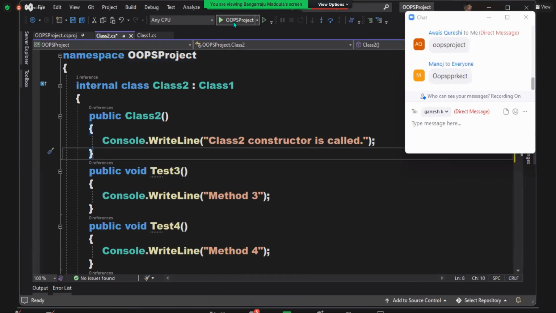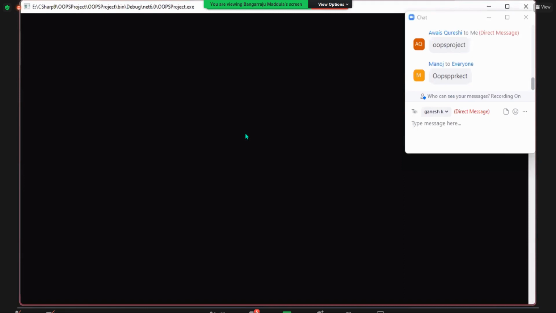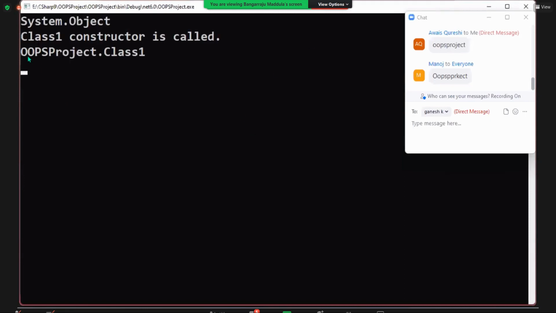Somebody said System. Why System? Yes, System is someone's namespace. The Object class is defined in System, not Class1. Class1 is defined in the OOPS project namespace. That's what I said to you.